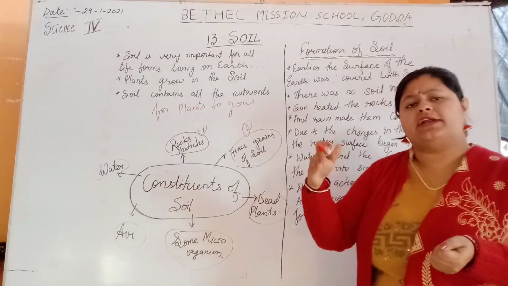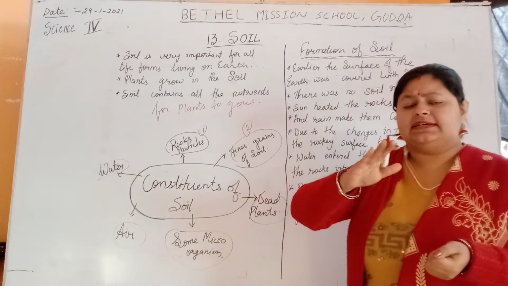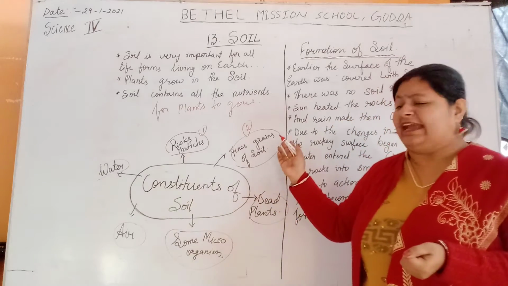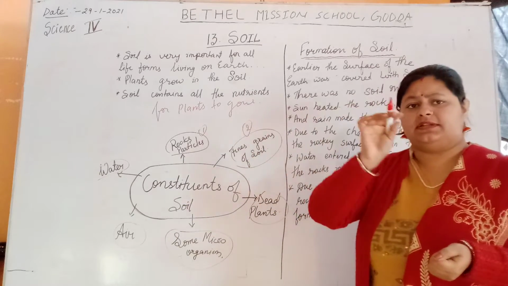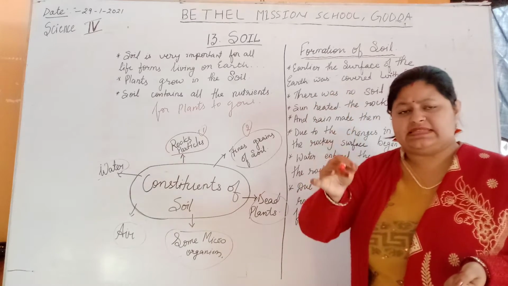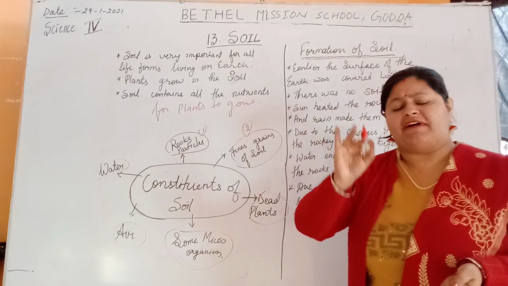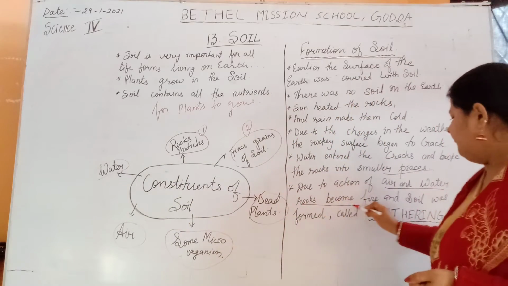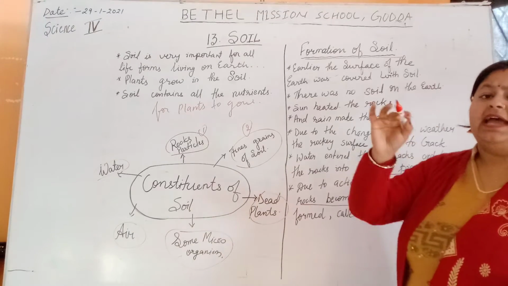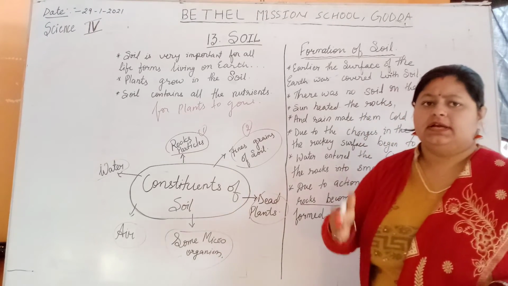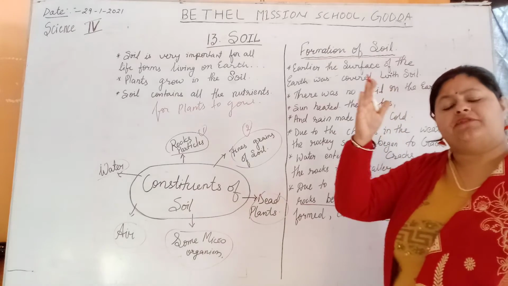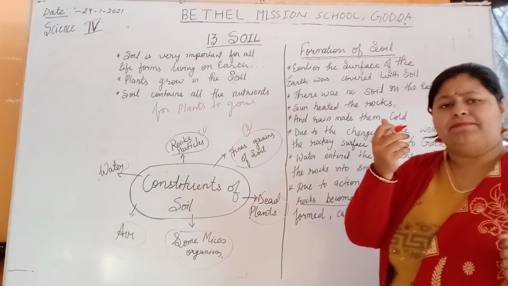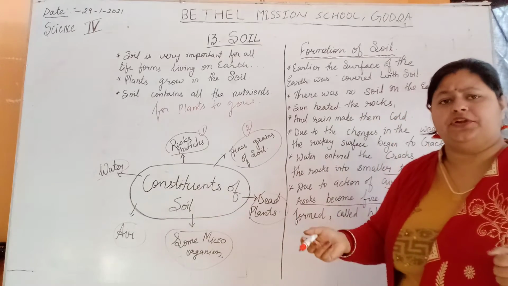This breaks the rock into the smallest particles and turns it into powdery, tiny fine granules. The rock is divided into pieces, and those pieces turn into very fine particles. The rock becomes fine soil. Due to the action of air and water, the rock breaks down from large pieces to small pieces, and from small pieces to tiny particles, and then it is converted into soil.